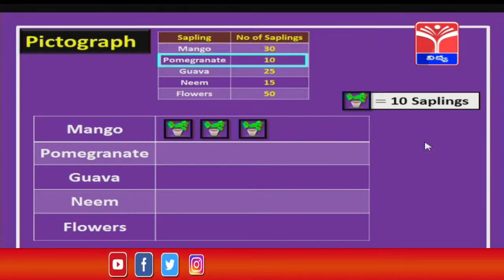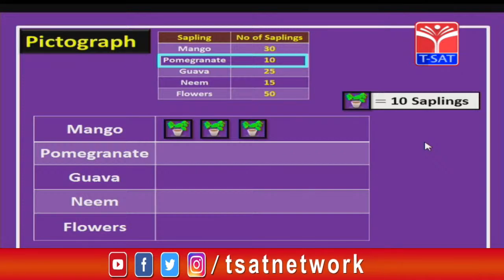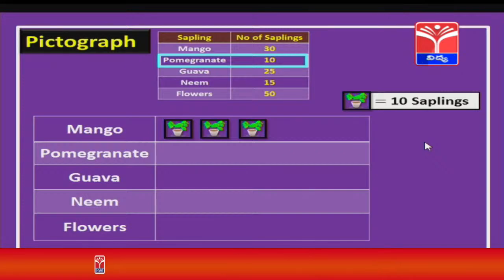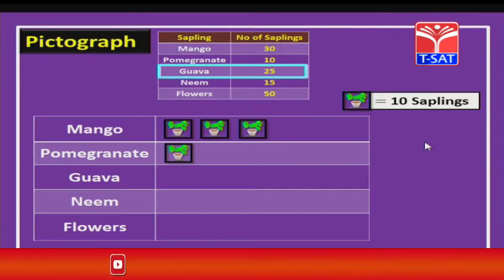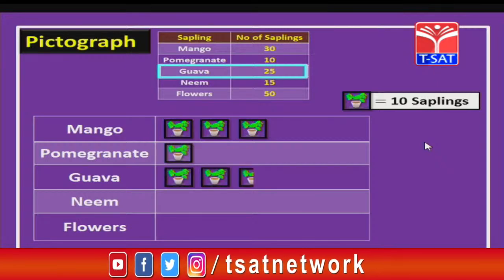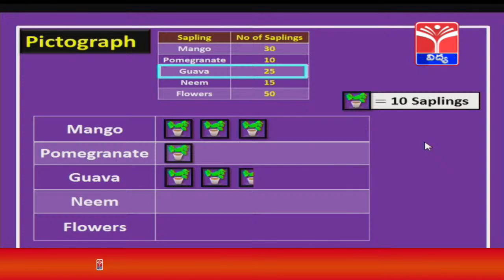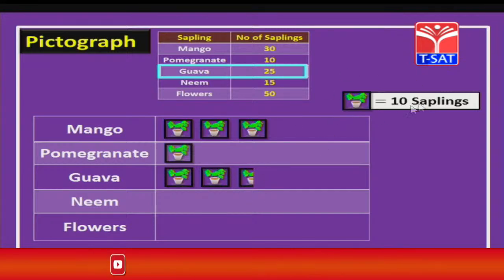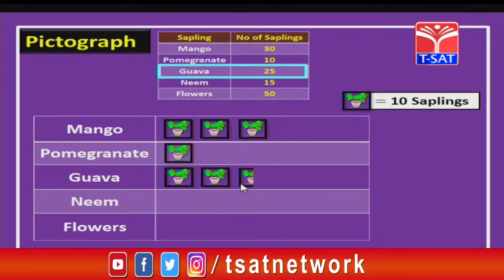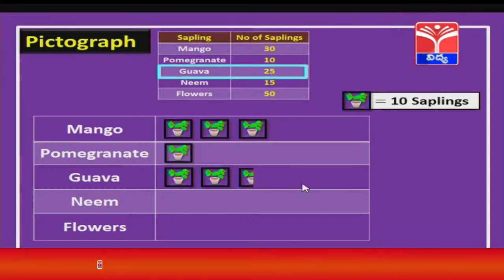Next we will move on to pomegranate. How many are there, children? Yes, we have only 10. So, how many pictures are we going to draw against pomegranate? Yes, only 1. Then moving on to guava, we have 25. Now, what do we do here, children? Yes, first we are going to draw 2 which represents 20, and we will take half the image of these saplings. Here you can see it is half of the image. The full picture is 10, so half of this picture will be how much, children? Yes, 5, that means 10 plus 10 plus 5. So, it represents 25.